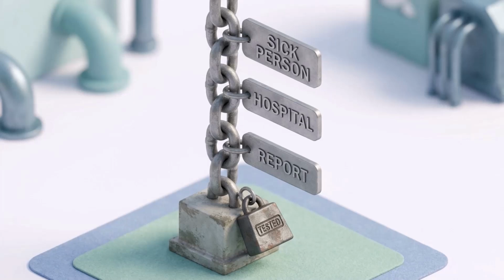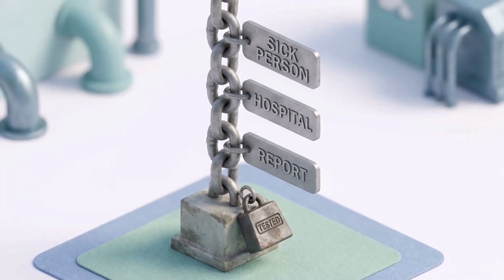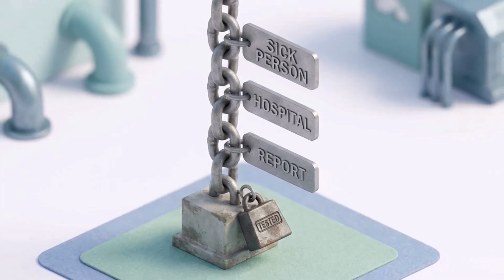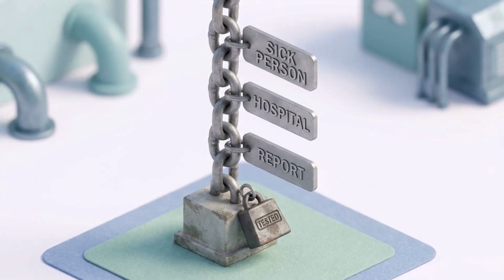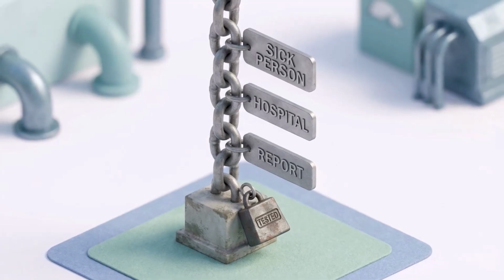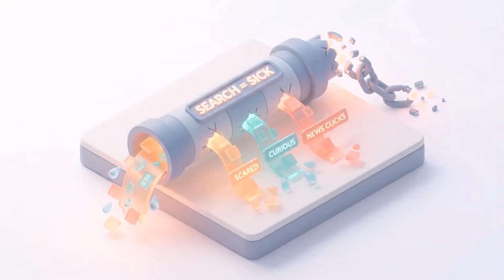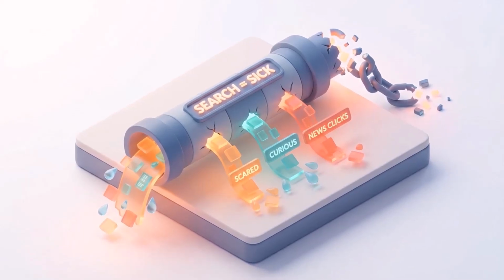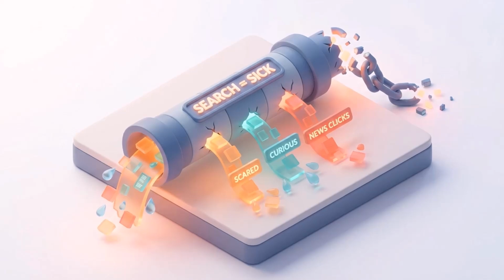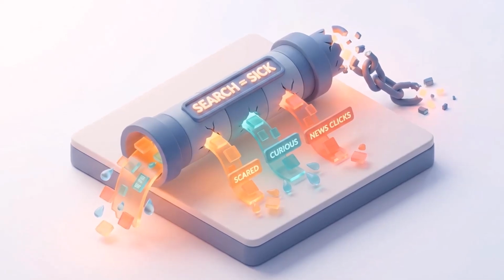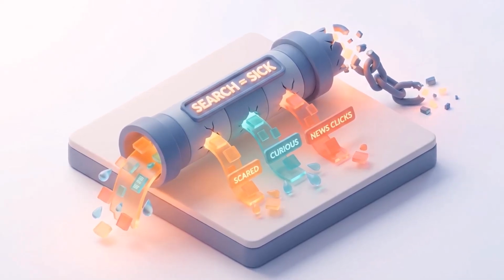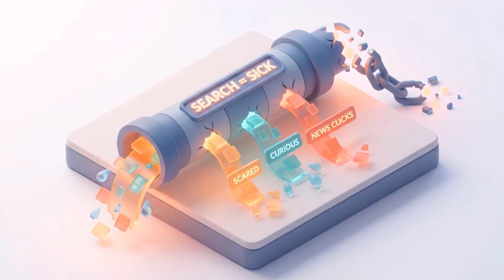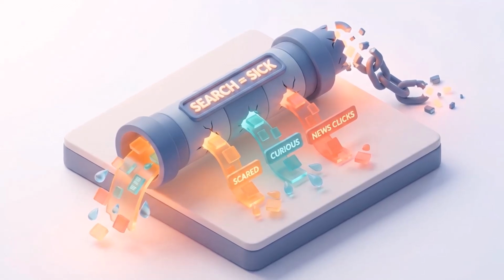The CDC knew their mechanism. Sick people go to hospitals. Hospitals report cases. Direct line. Boring but unbreakable. Google's mechanism? People search when they're sick. Except they also search when they're scared, or curious, or just clicking on a news article. The mechanism had a giant hole in it. They just didn't see it until everything broke.